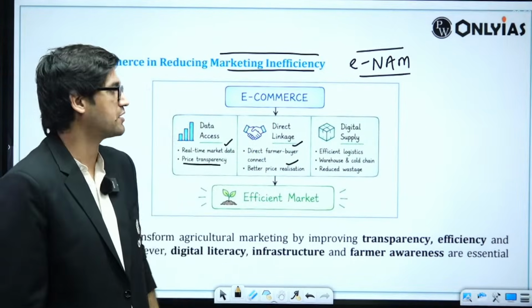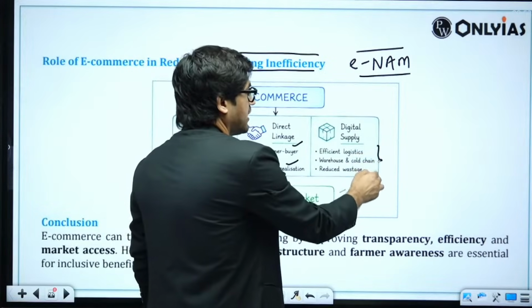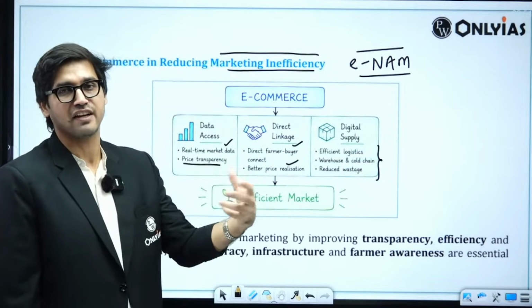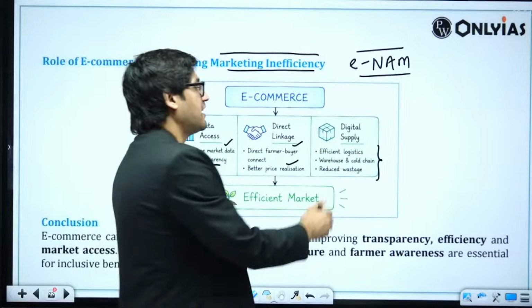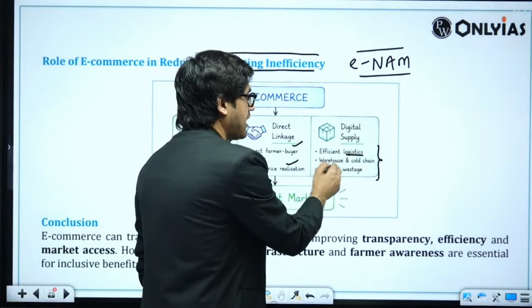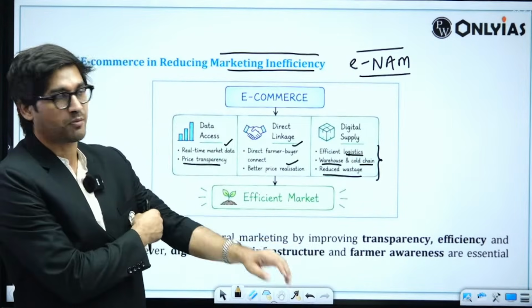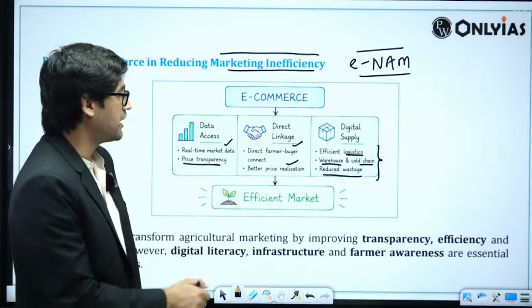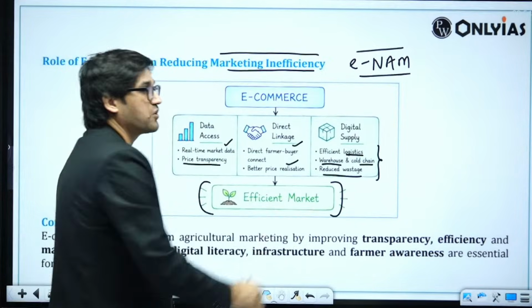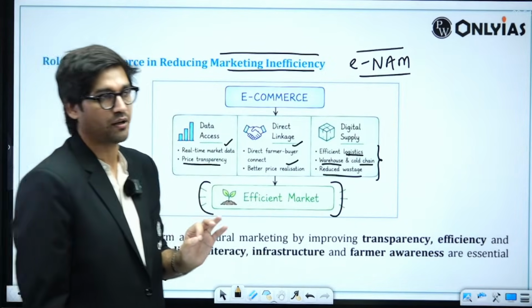Efficient price realization. We can also talk about digital supply. Eventually, investments in this sector can lead to efficient logistics, warehouses, cold chains, and also cause reduced wastage, which means e-commerce is a solution in terms of creating an efficient market, right?